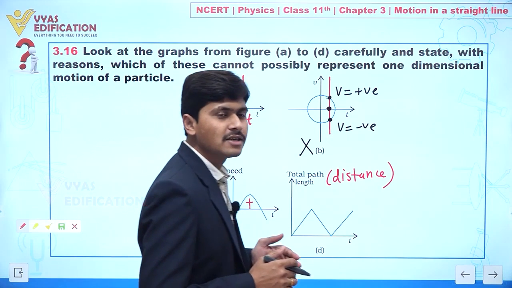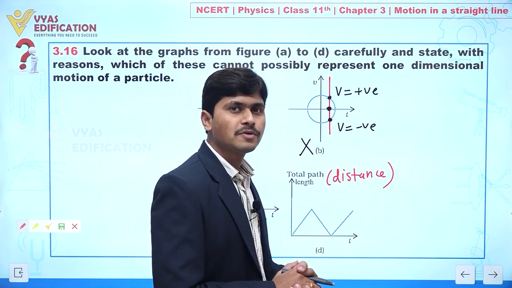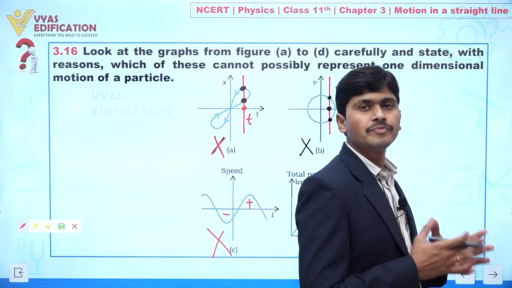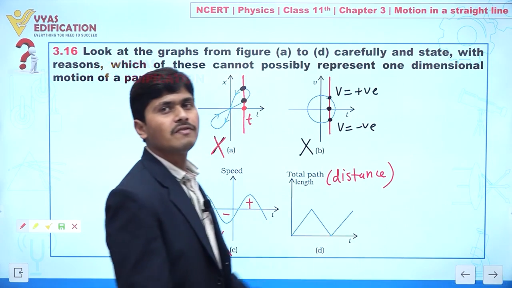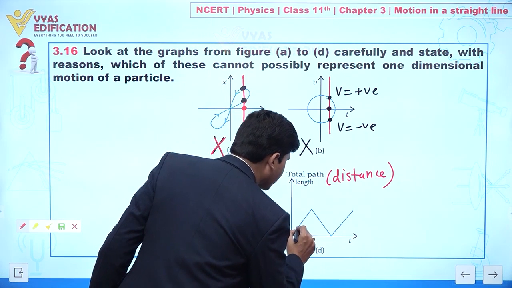When I am moving like this, it means let's suppose I covered distance 1 centimeter or 1 meter. Clear? Let's suppose after some time I again covered some more distance. It means now distance is always added. Yes or no? It means we can say from this graph you can see with time the distance is increasing.